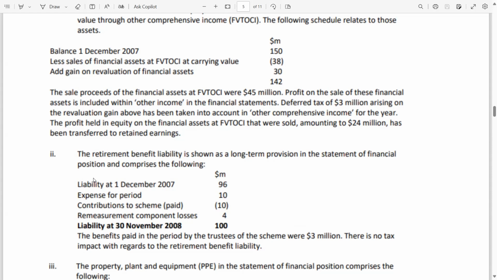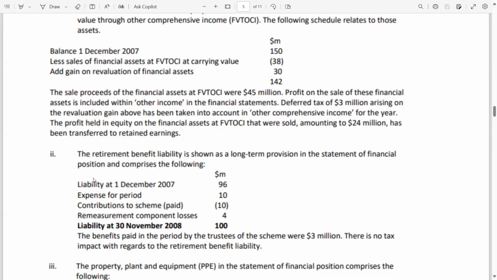Expense for the period, $10 million. Contributions to scheme paid, $10 million. This is paid, so it will be deducted from the operating activities. Remeasurement component losses. It's an OCI item. The liability at 30th November 2008 is 100.